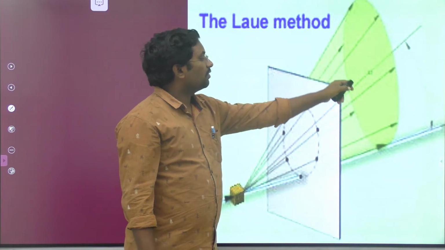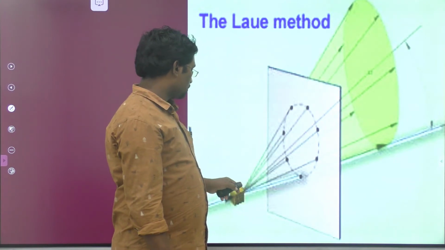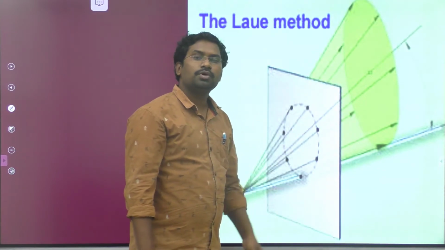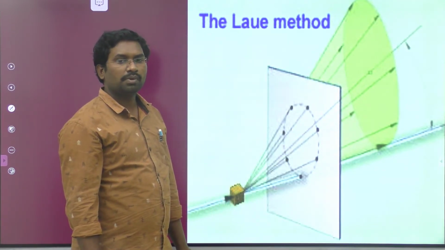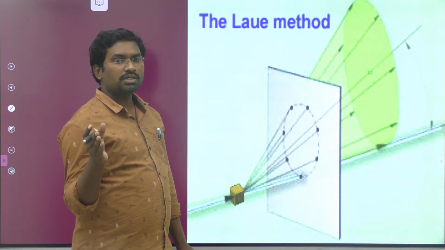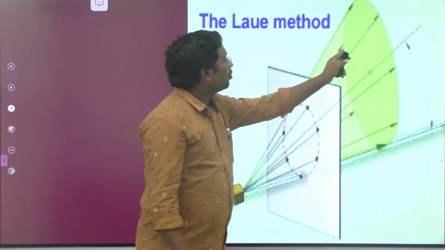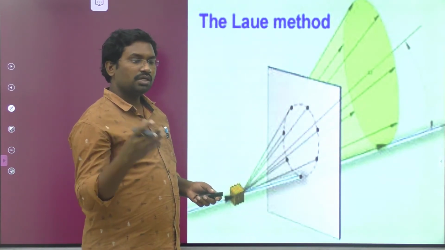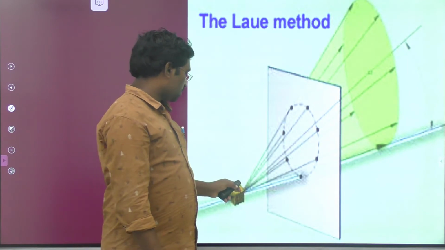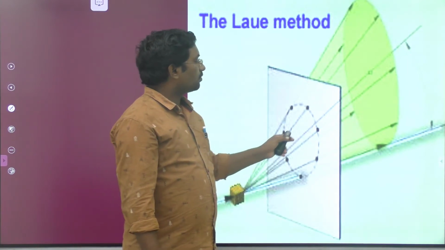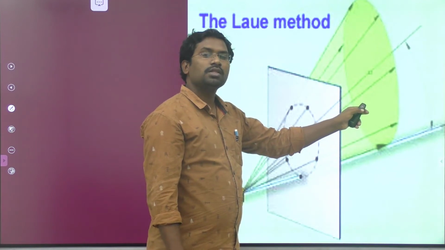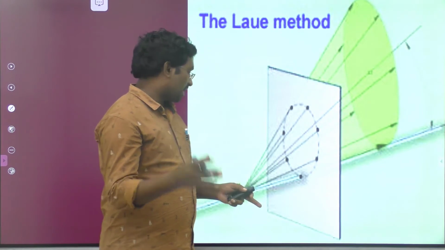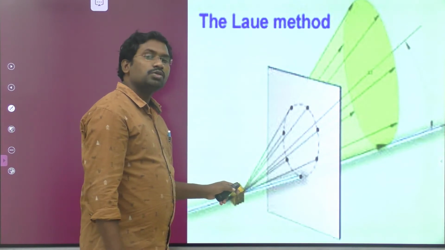After he placed a photographic plate and passed the X-rays through the sodium chloride crystal, he noticed that some bright spots were deposited on the surface of the photographic plate. After noticing the bright spots, he concluded that the X-rays were diffracted by the atoms present in the sodium chloride crystal.